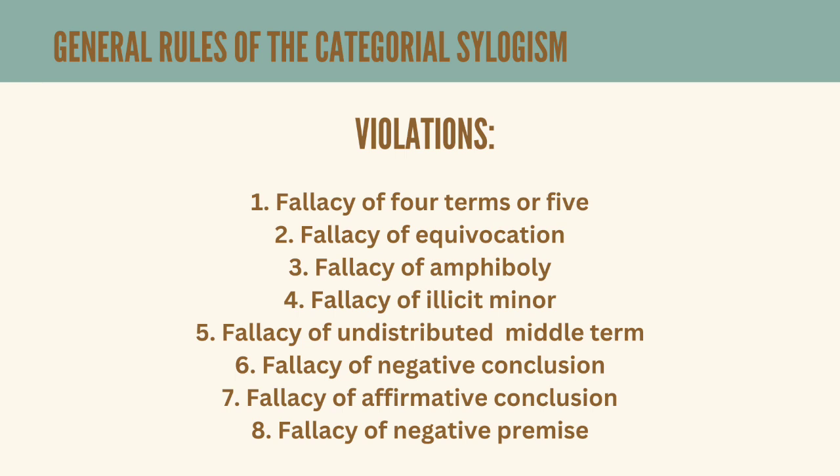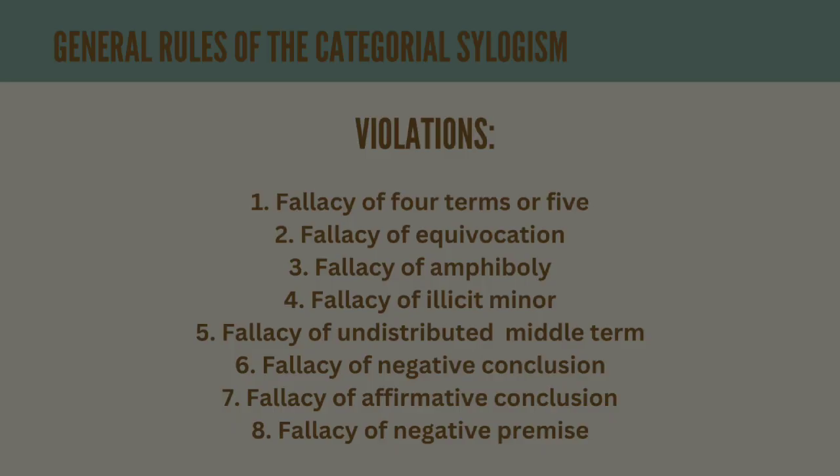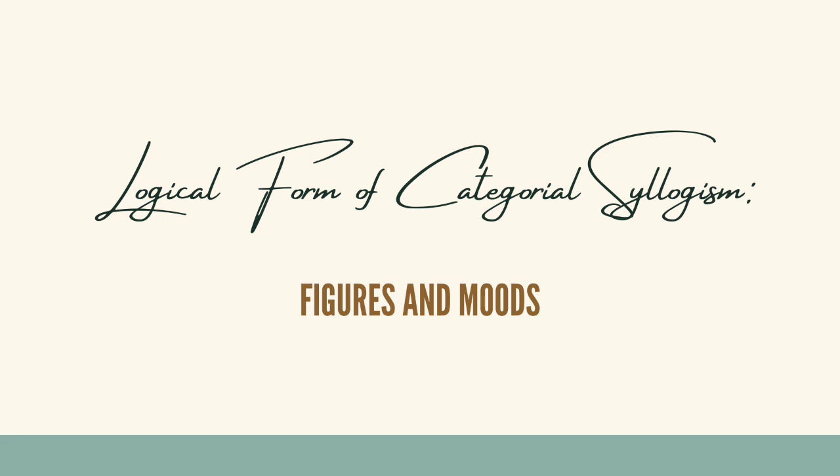Next is the fallacy of negative conclusion. This occurs when we draw a conclusion from two negative premises. Next is the fallacy of affirmative conclusion. This occurs when we draw an affirmative conclusion. Next is the fallacy of negative premise. This occurs when we draw a negative conclusion. Next is the logical form of categorical syllogism, figures and moods.